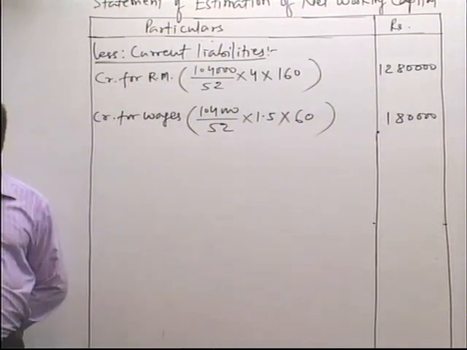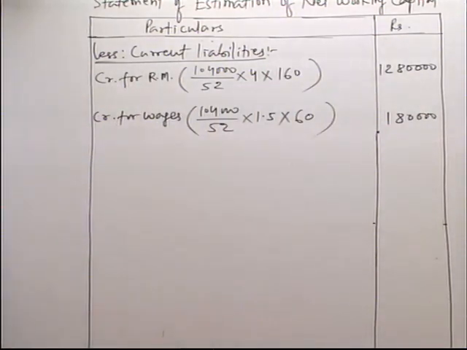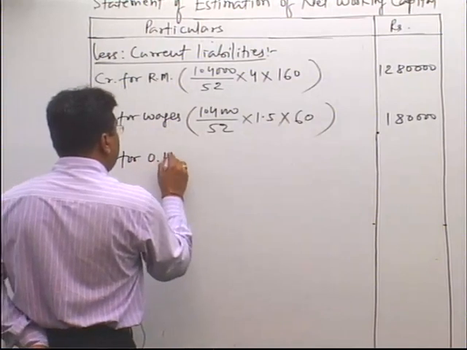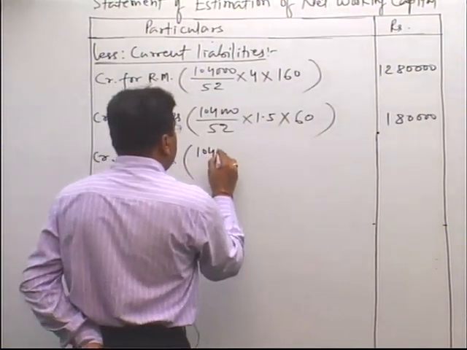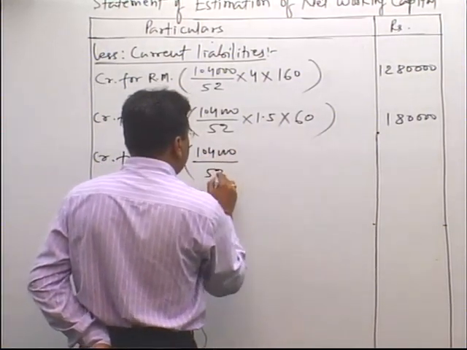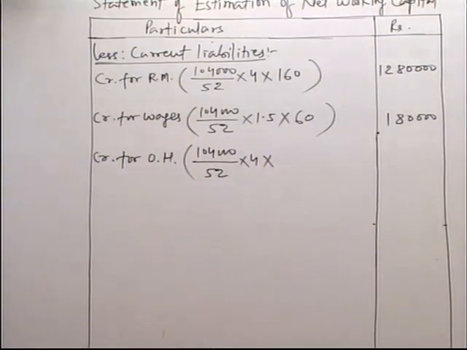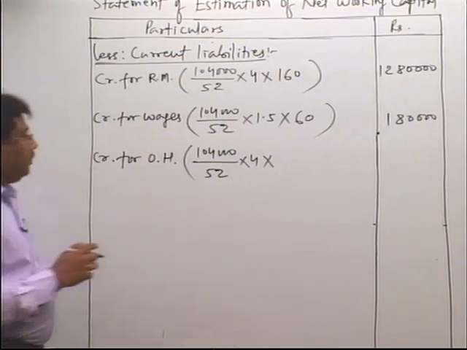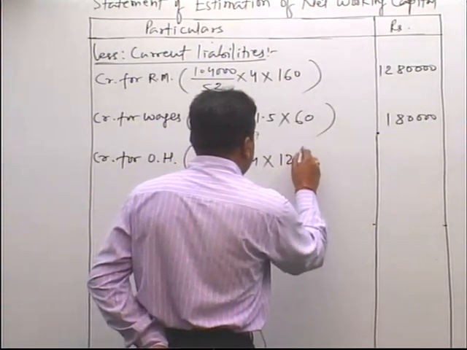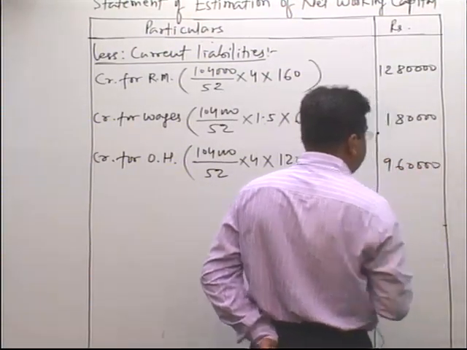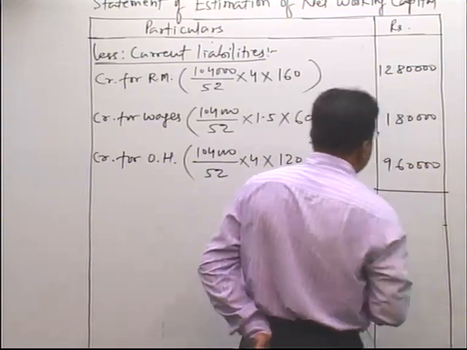And the third one is creditors for overhead. Here the time is 1 month, that is 4 weeks. So creditors for overhead: 1,04,000 divided by 52 into 4 into, to produce 1 unit the overhead is 120 rupees. So multiplied by 120, the answer is 9,60,000. Now add all the three current liabilities.